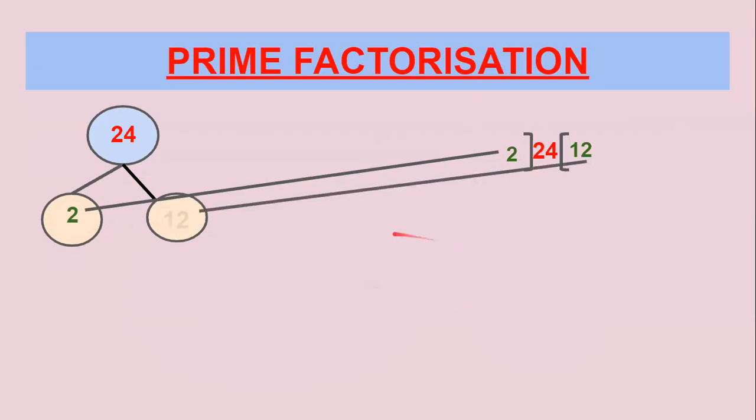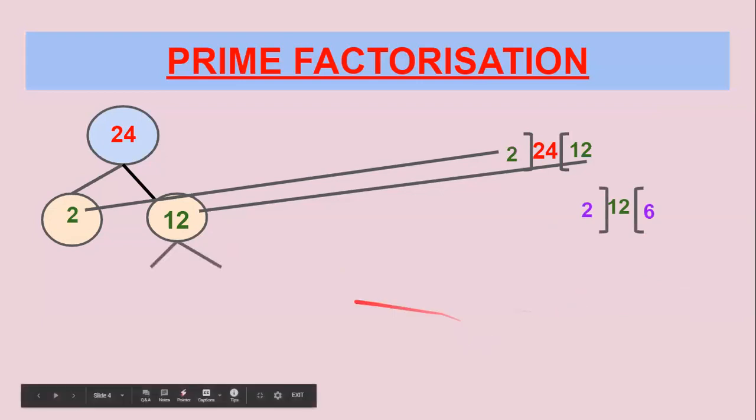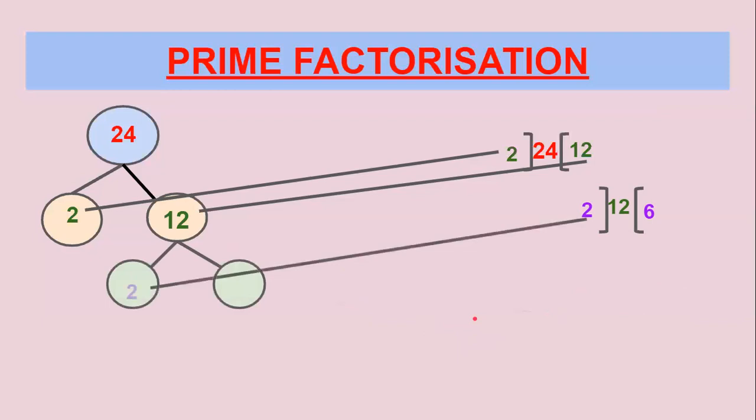Next, 2 stays here because 2 is a prime number. Prime number means that number will come in the same table itself. It does not come in another table. Whereas 12 is not a prime number. Again, we'll find what the factors for 12 will be. See, 12 is also an even number. When you divide it, 2 sixes are 12. So 12 can be written as 2 into 6, like, see here, 2 into 6.